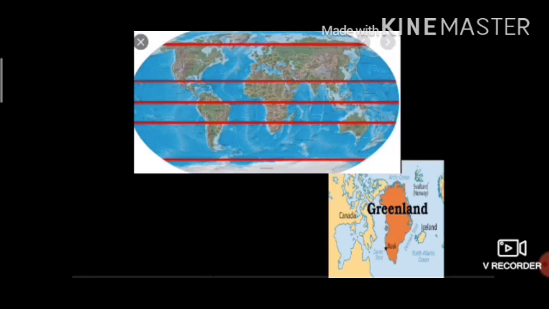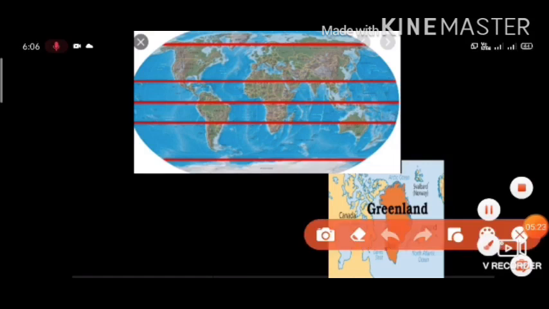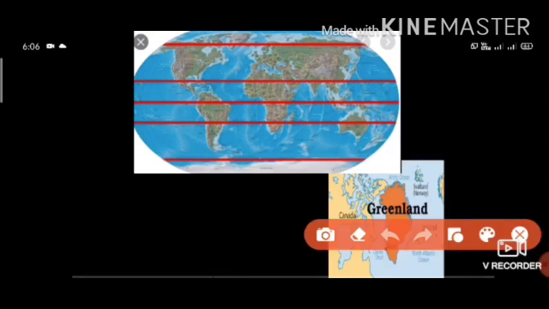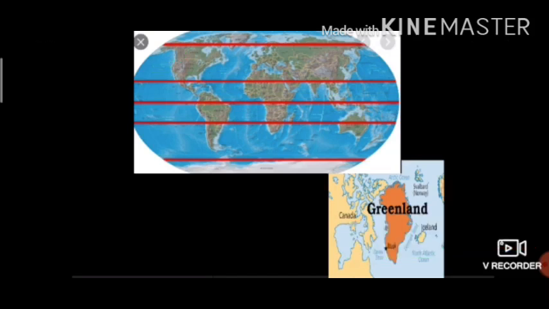Okay, so Greenland. Greenland lies in northern hemisphere in polar zone. So one circle passes through it, one latitude passes through it. Which latitude? Arctic Circle. This red, this top one. This is Arctic Circle. So it passes from Greenland. This is the reason the type of the climate found in frigid zone is polar climate, and both the North Pole and South Pole, they have polar type of climate.